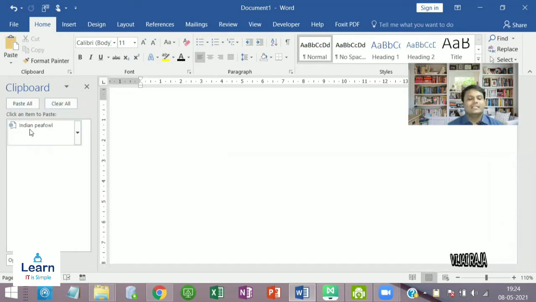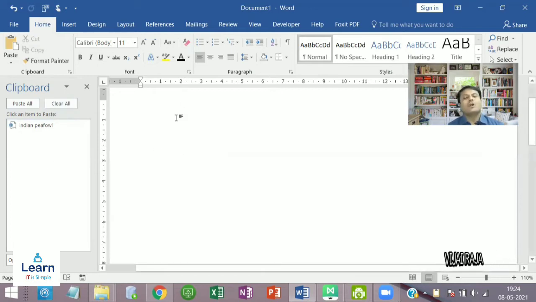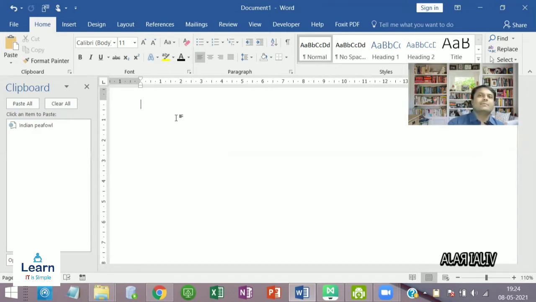Okay, see, I just copied the Indian Peafowl. The text is available in the clipboard. I don't have to copy that word text from that website again and paste it in the document. Then I go to the document, then I have to... Don't do that. It is a time-consuming process. Up to 24 items you can copy or cut. You can keep the text in the clipboard.